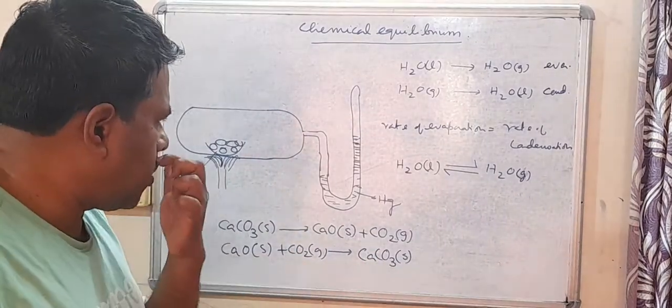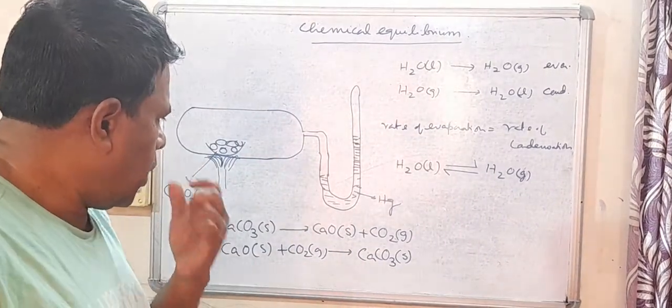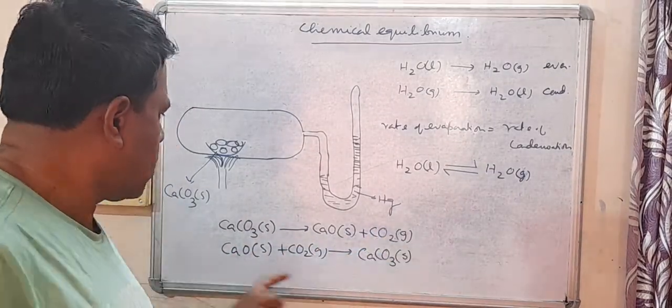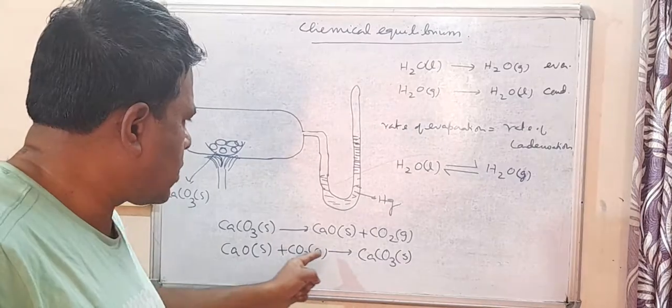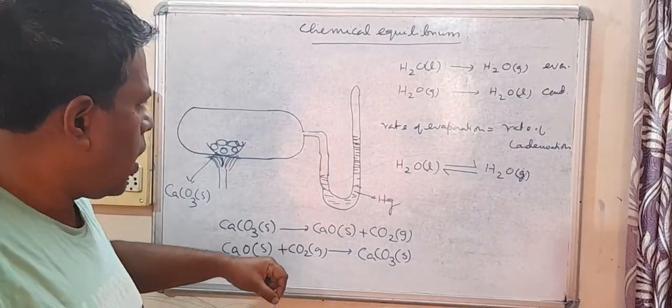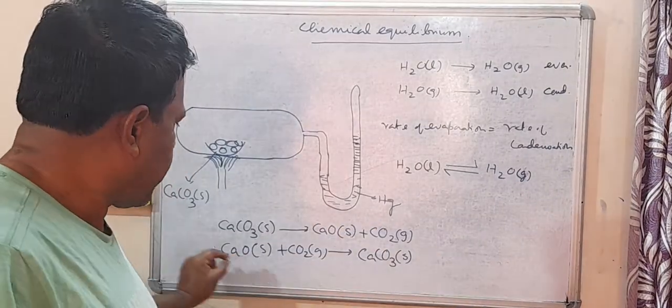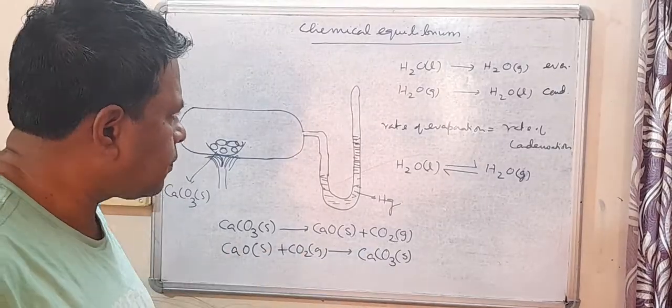This process is also taking place, and we call the first process the forward process. We say this process is the backward process. So this is a forward reaction, this is a backward reaction.